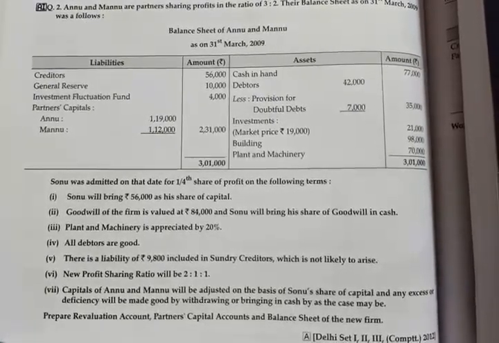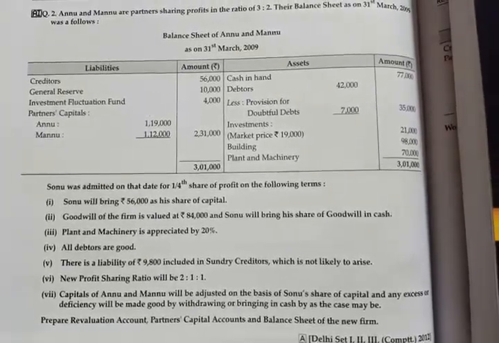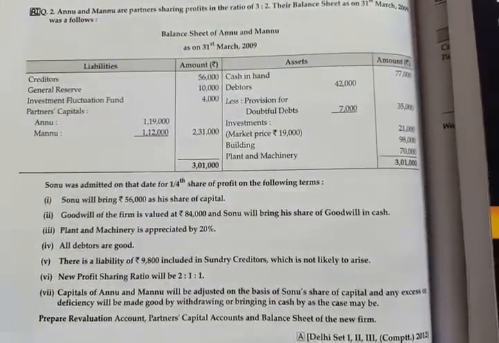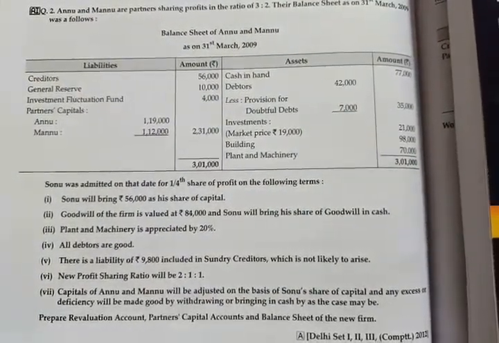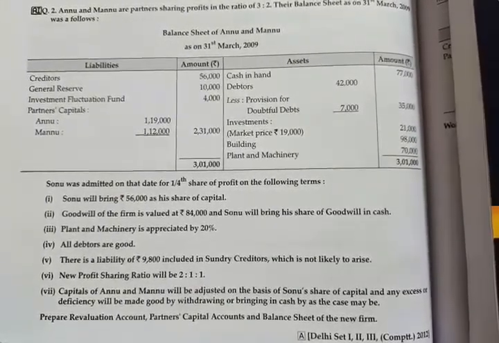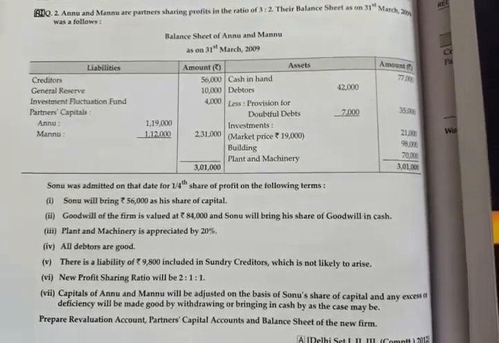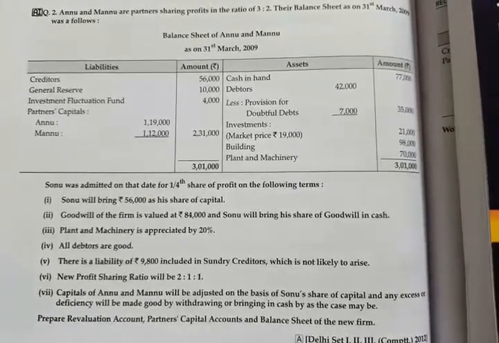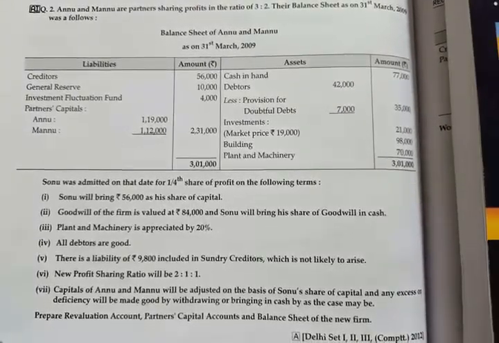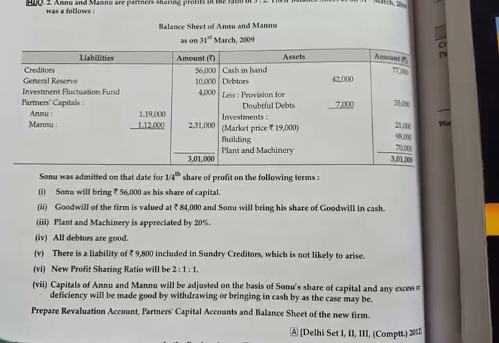Sonu will bring rupees 56,000 as his share of capital. Then goodwill of the firm is valued at rupees 84,000 and Sonu will bring his share of goodwill in cash. So we have to calculate here Sonu's share of goodwill. Plant and machinery is appreciated by 20%. All debtors are good, means we have to cancel the provision. There is a liability of rupees 9,800 included in sundry creditors, which is not likely to arise. We have to adjust the creditors.